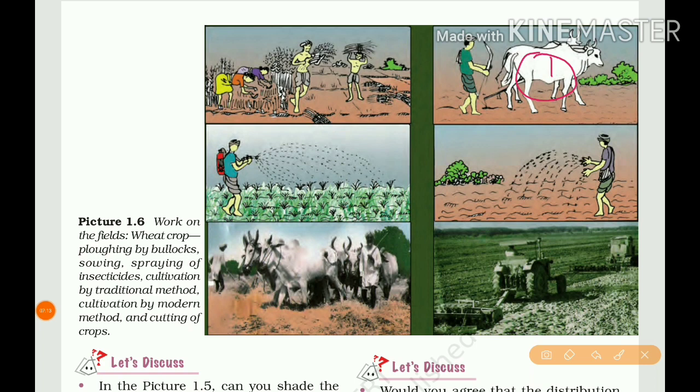Then the next one is sowing. Then spraying of insecticides. This one is third. Cultivation by traditional method. Then cultivation by modern method. This one is the modern method because they are using modern machines, tractors. Next one is cutting of crops. This is the last one, cutting of crops.